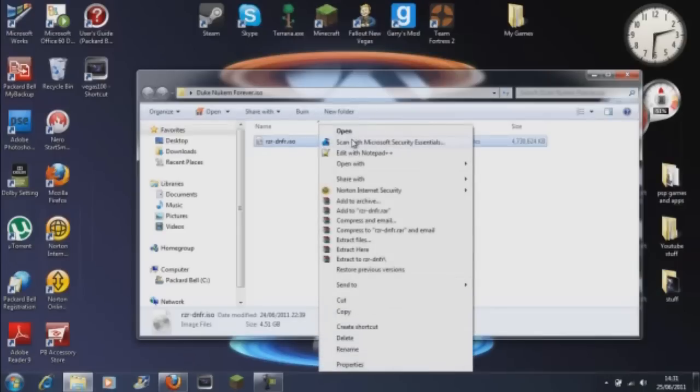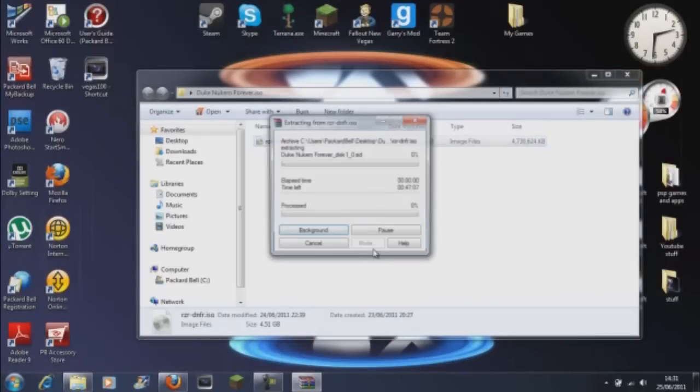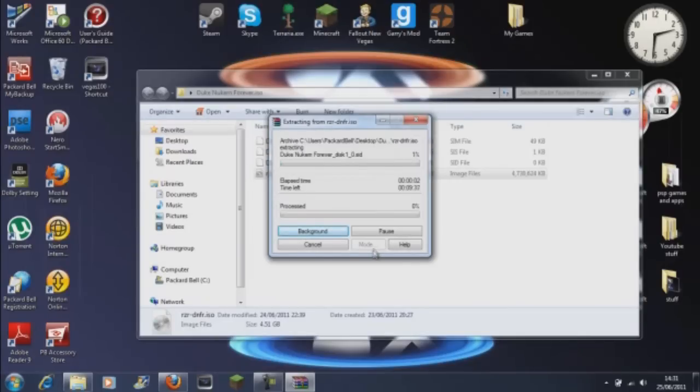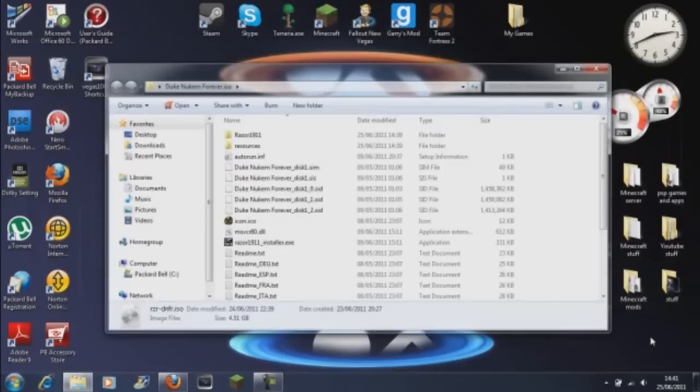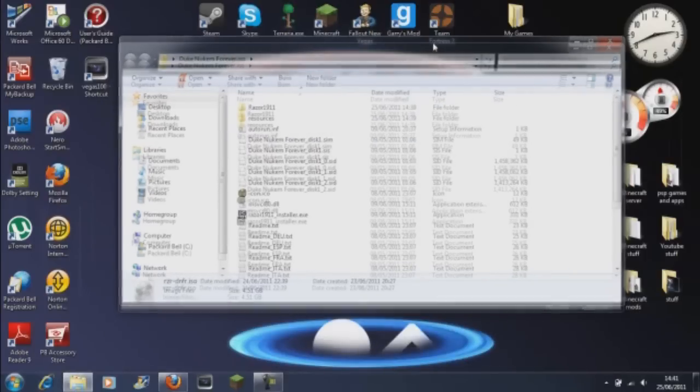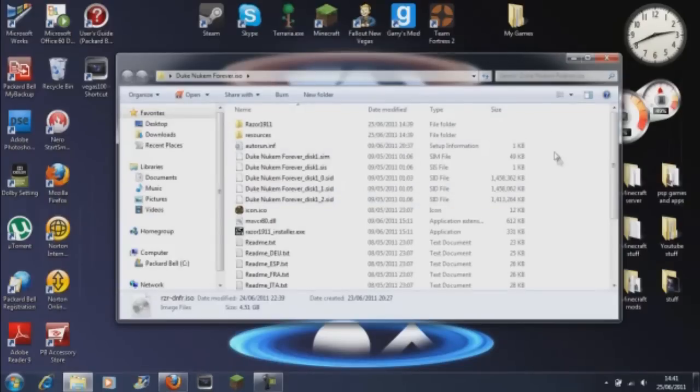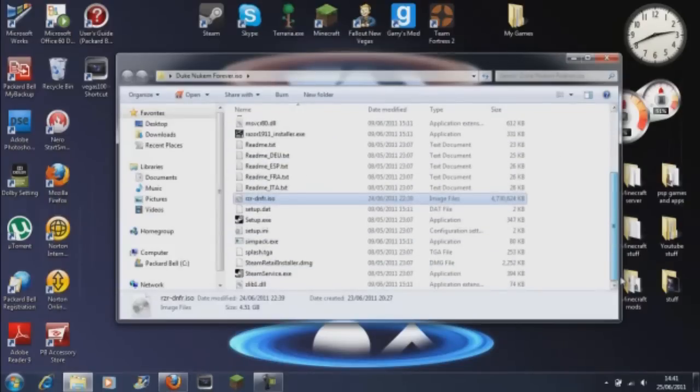First thing you need to do is extract it here with either WinRAR or 7-Zip. This will take about 5 minutes to do, so I'm going to pause the video and resume it after it's finished. Okay, right, I'm back and it has finished extracting. So once it's finished extracting, it will look like this.